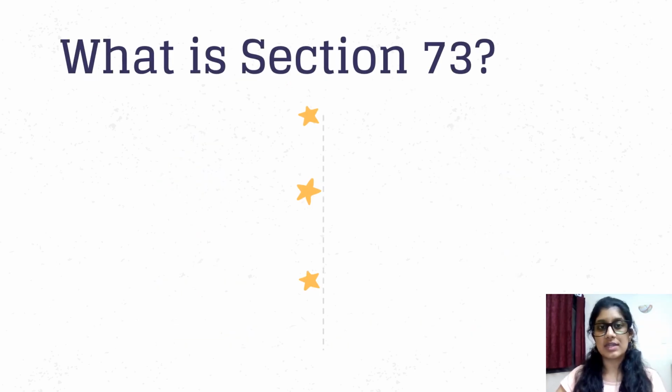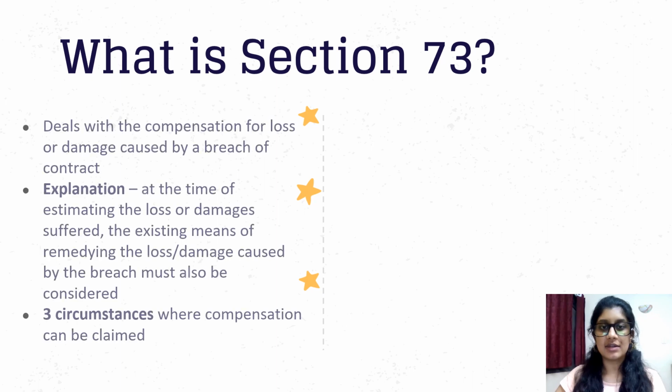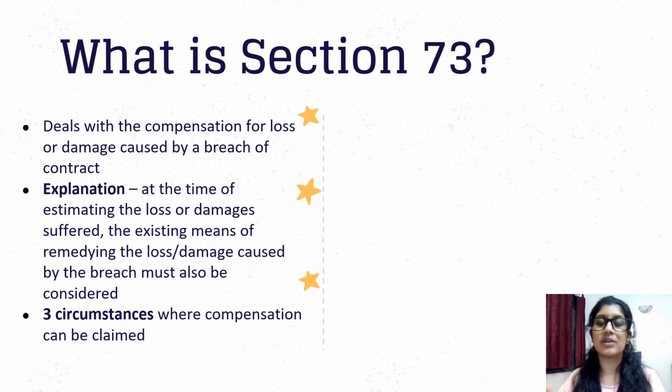Alright, so now let's look at section 73 of the Act. Now, section 73 specifically talks about the compensation for the loss or damage that is caused by a breach of contract. So it talks about what are the damages you can award to the party that has suffered from some loss or injury. So there are 3 particular circumstances that are directly mentioned under section 73.